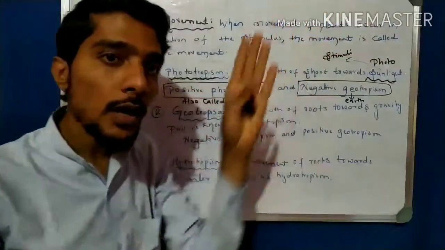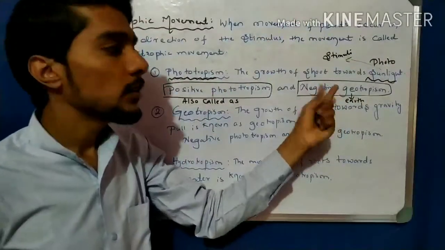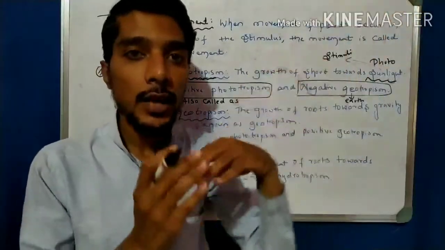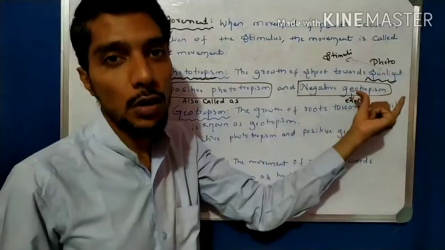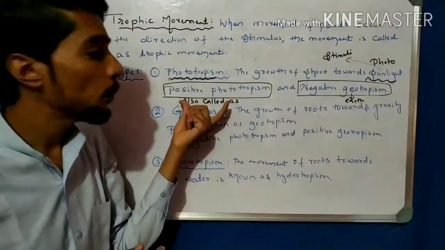Earth is downward, the movement is upward, so opposite. In the opposite we take negative. Negative geo means away from the earth. The movement of the shoot is away from the earth, so that is taken as negative geotropism. Towards the sunlight is taken as positive phototropism.